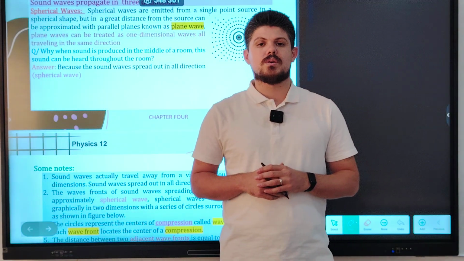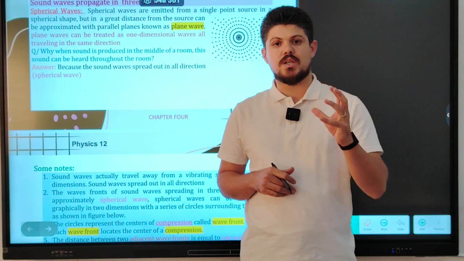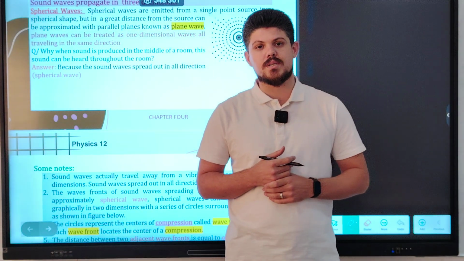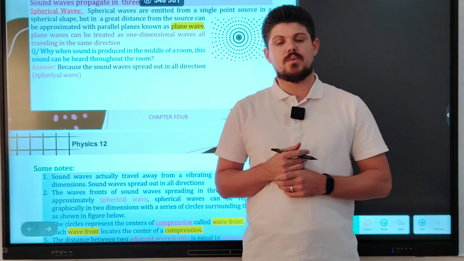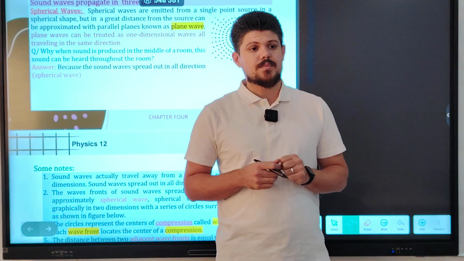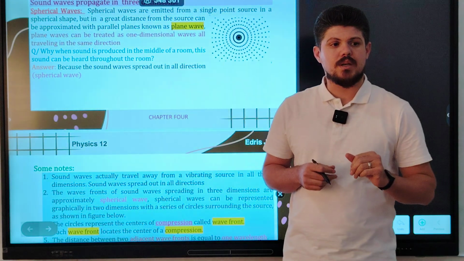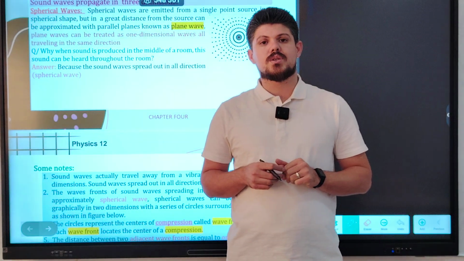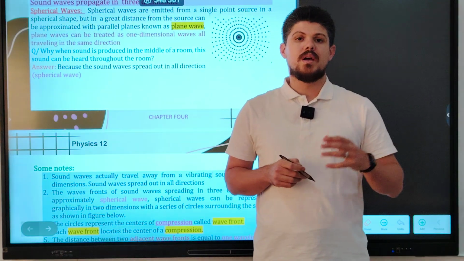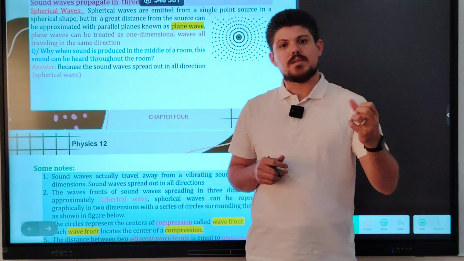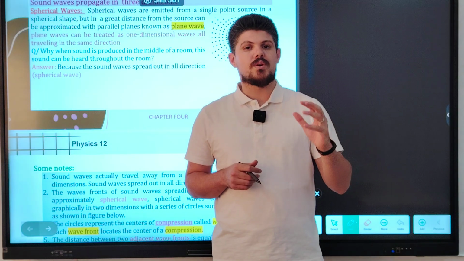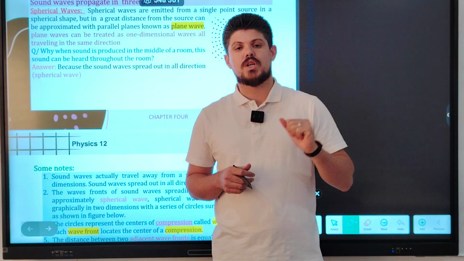And also we talked about the pitch, which is directly proportional to the frequency. More pitch has more frequency and less wavelength. According to the definition, pitch is a subjective quality that depends on the listener. More pitch has more frequency. When the pitch changes, the frequency and the wavelength also change.